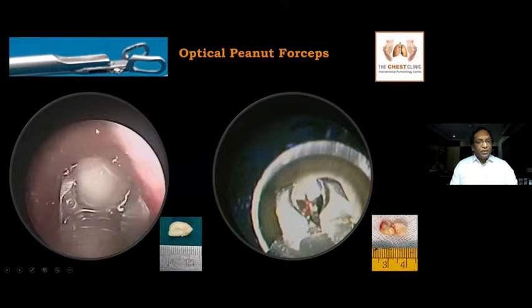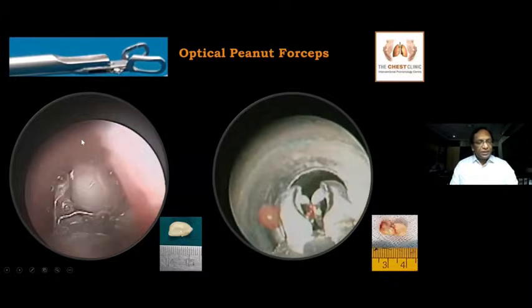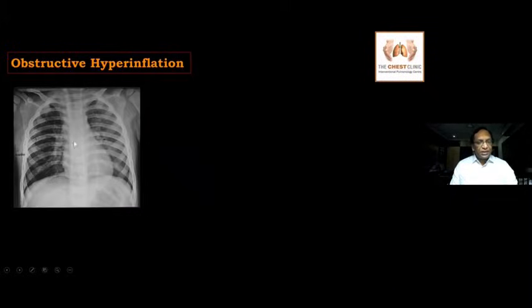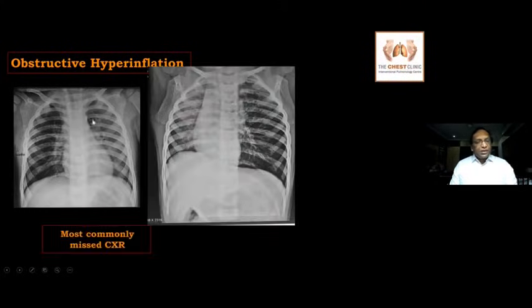So if you're suspecting a case of foreign body, if you get this type of chest X-ray, it's most often missed. But if you have this type of chest X-ray, it can be easily picked up. These are the cases of obstructive hyperinflation. With subtle findings, it is difficult to pick up. Now, I always say, whenever you find it difficult to interpret the chest X-ray, go back to the patient and auscultate. If you find regional variation with this chest X-ray, you can pick up cases.